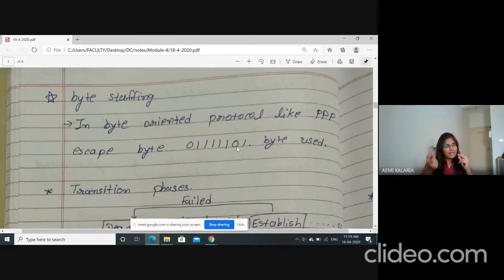Whenever my flag bit and data bit are similar, at that time I have to use something to tell the receiver that this is not the flag bit. If the receiver considers it a flag bit during the payload, they will understand that this is the end of the frame, so the receiver will receive only half of the data. For that reason, we have to use this ESC bit, right?